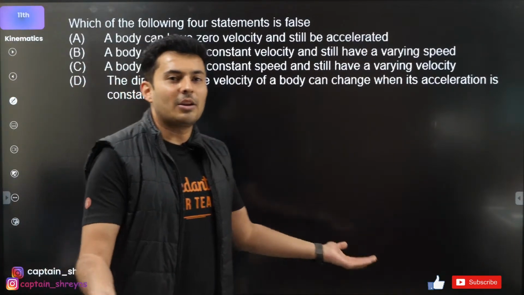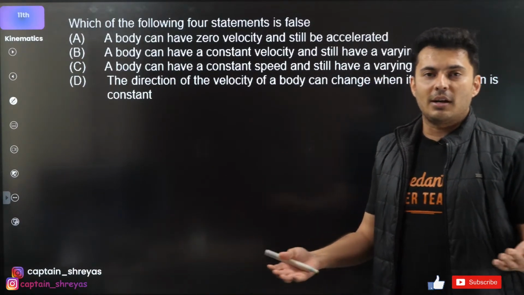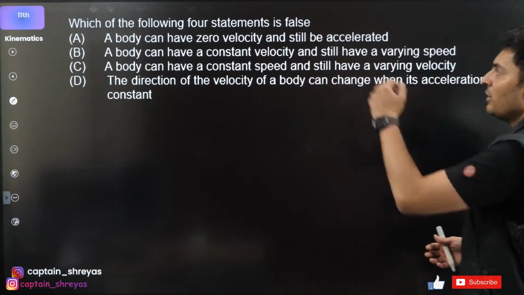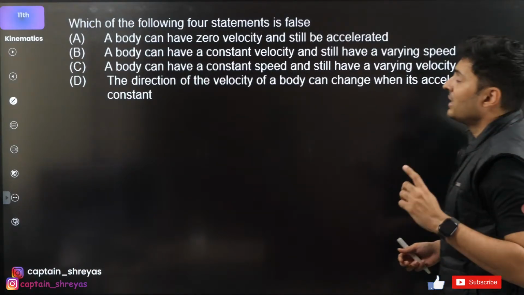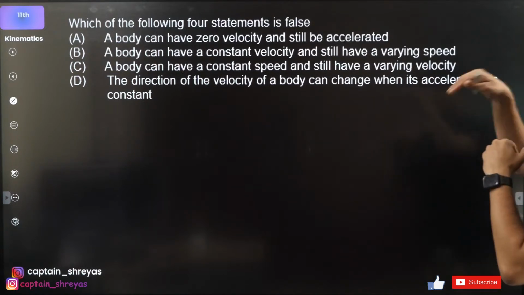Just open up the January paper. Why should I lie? Just open up the January paper and you are going to find what kind of questions have come. Which of the following statements is false? A body can have zero velocity and still be accelerated. A body can have constant velocity and still have varying speed.